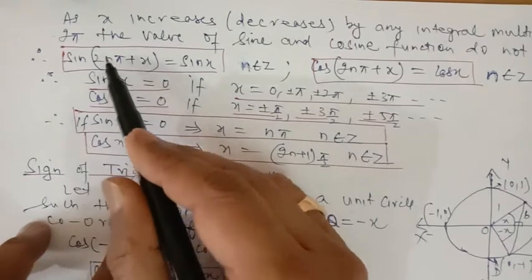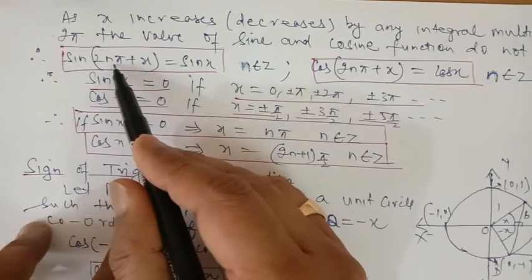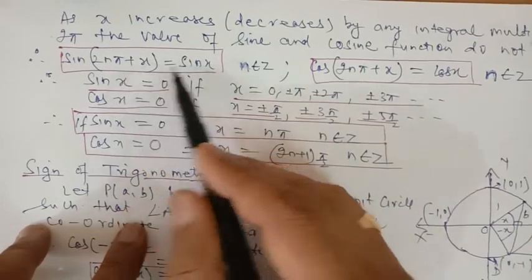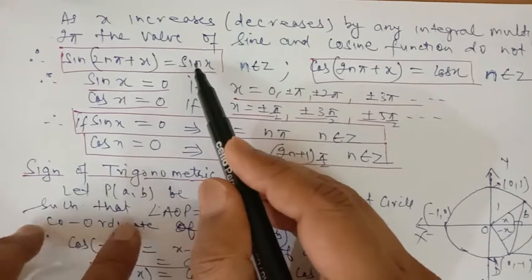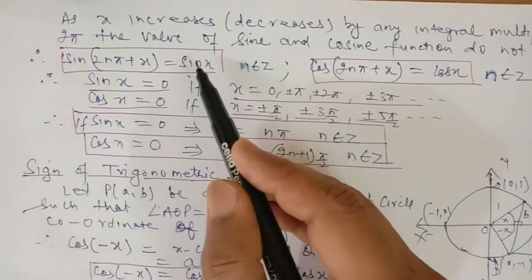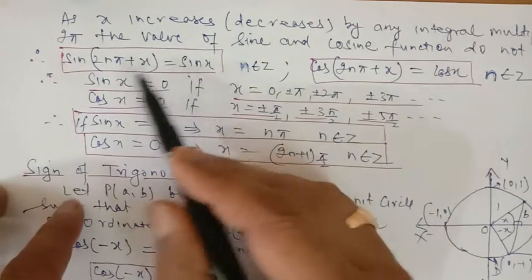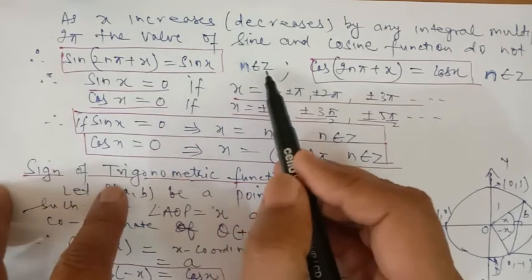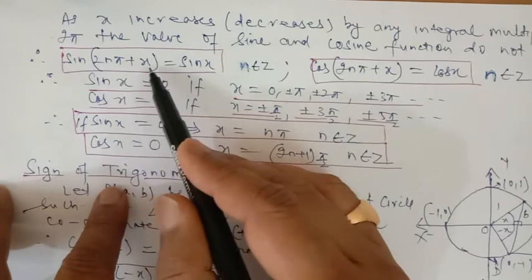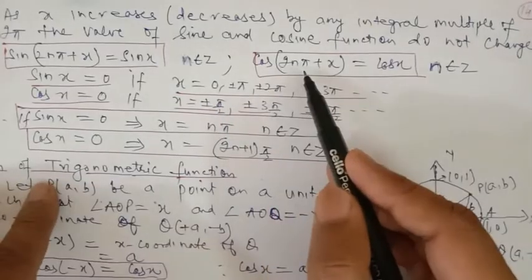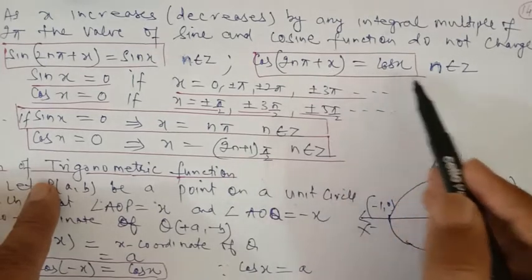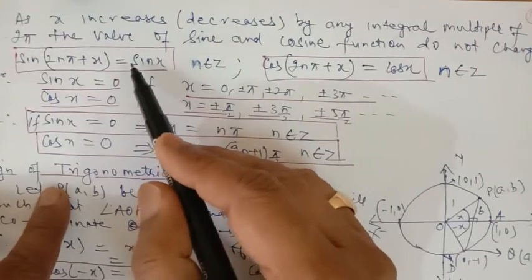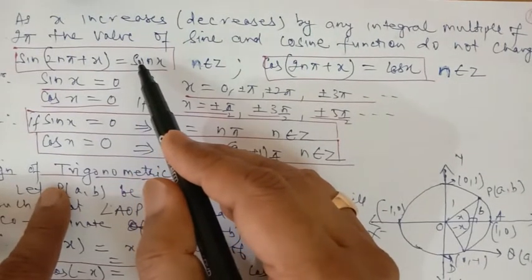So we can say that for any angle x, the value of sine for an integral multiple of 2 pi added to it will be sine x. Suppose we have taken 60 degrees and we add a 360-degree angle to it, it comes out to be 420 degrees, and the sine of 420 degrees will be the same as sine of 60 degrees, where n belongs to any integer. So sine of (2n pi plus x) will be equal to sine x. Similarly, cos of (2n pi plus x) is equal to cos x for any integer n, because for the complete angle of 360 degrees it again comes to the same point.